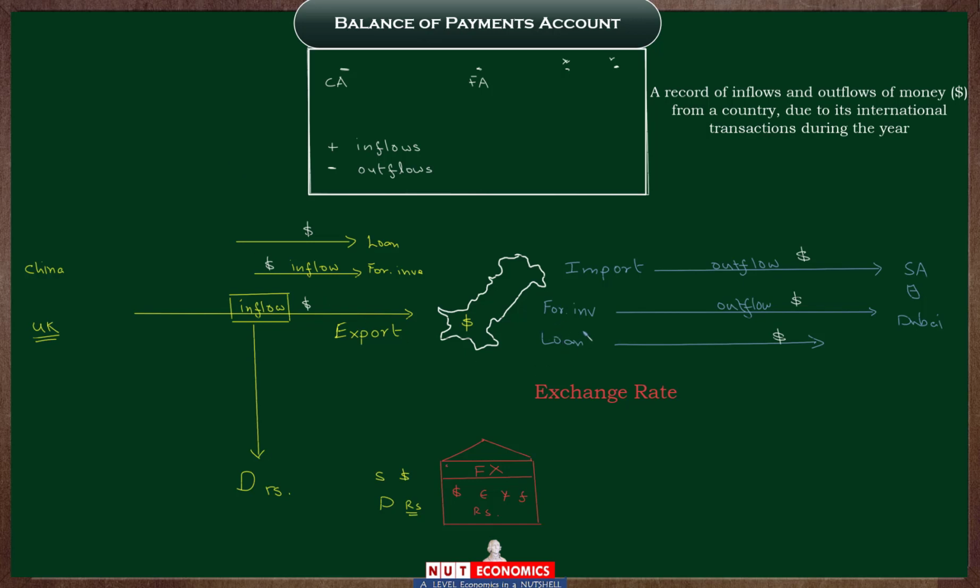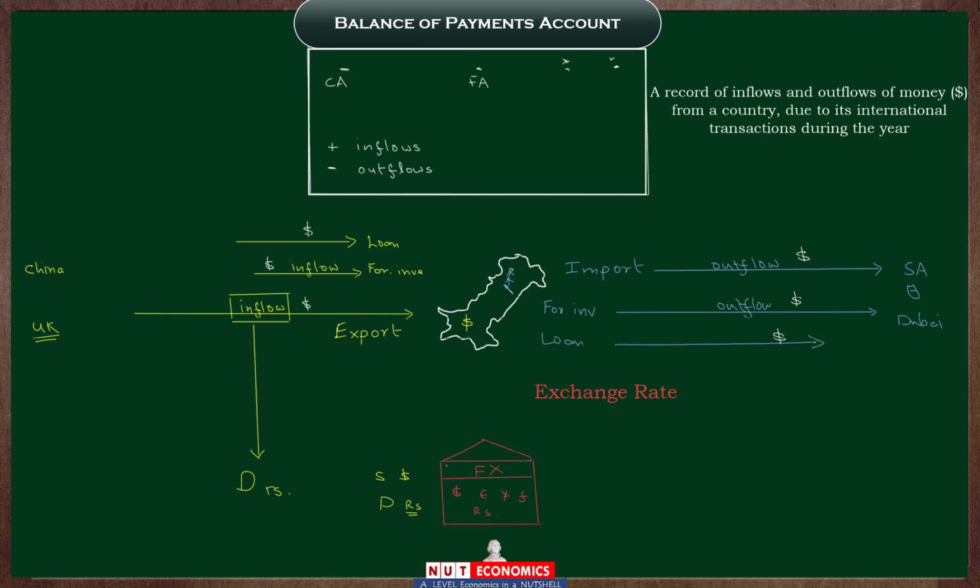On the other hand, think of all these outflows of dollars. Think of a Pakistani wishing to import something from some other country. Imagine there is a Pakistani guy who wants to import and buy a computer from, let's say, the UK. Living, earning and working in Pakistan, he would most probably be getting his salary in rupees, the local currency. So before he can pay these dollars for his imports from the UK, where will he get these dollars from, since he's earning in rupees?